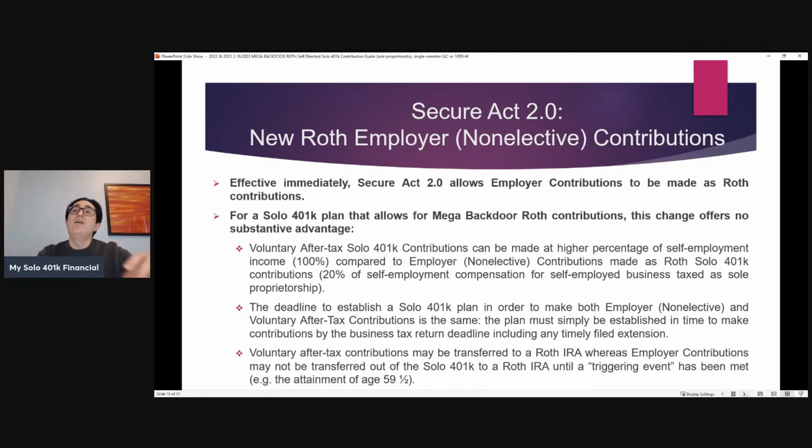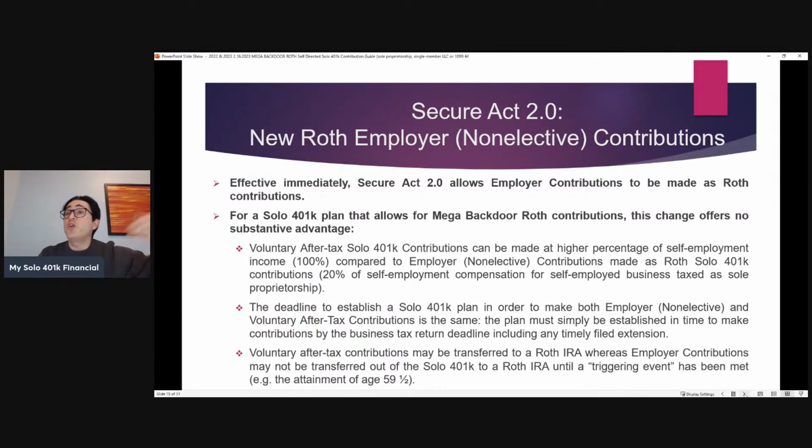It's too late if you haven't already set up a plan for 2022 to set up a plan now and make employee contributions, but you could still make both the employer or the voluntary after tax. So from a deadline perspective, they're equal.